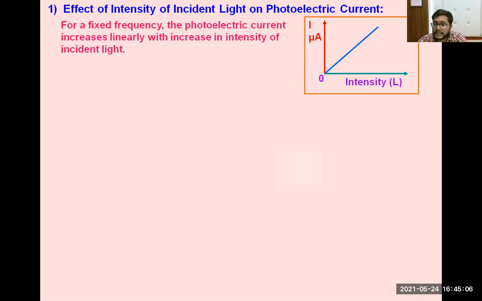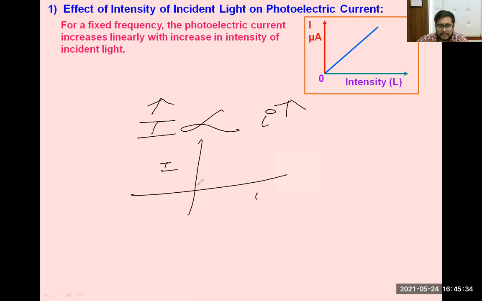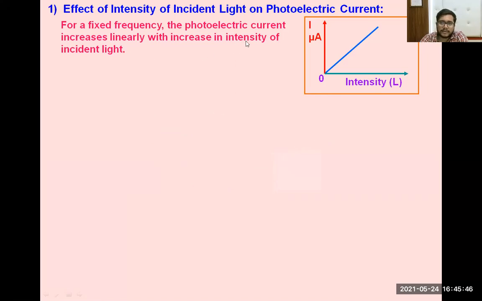So when intensity is very high, the number of photoelectrons emitted from the metal surface is also very high. Therefore, the relation between photoelectric current and intensity is directly proportional. If you increase the intensity, the current will also increase. That relation is shown in this diagram, increasing linearly like this. So this is the first case, the effect of intensity on the photoelectric current.